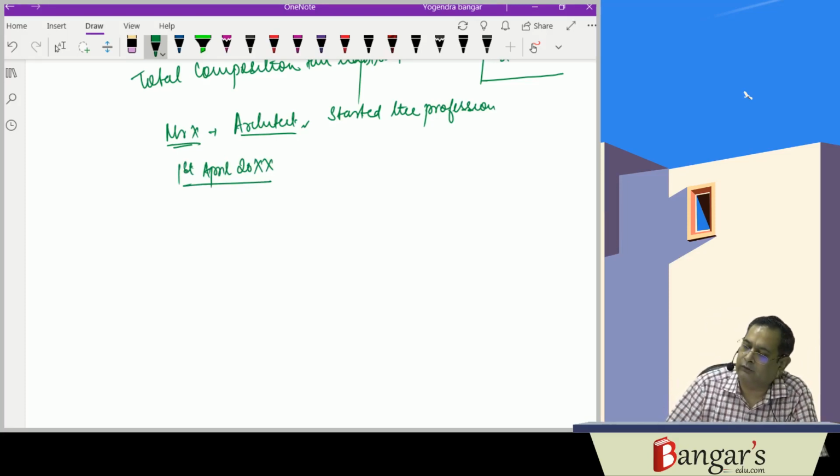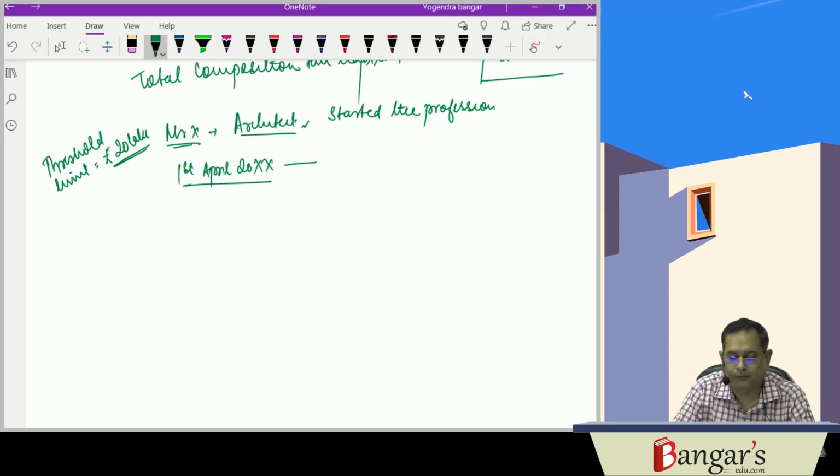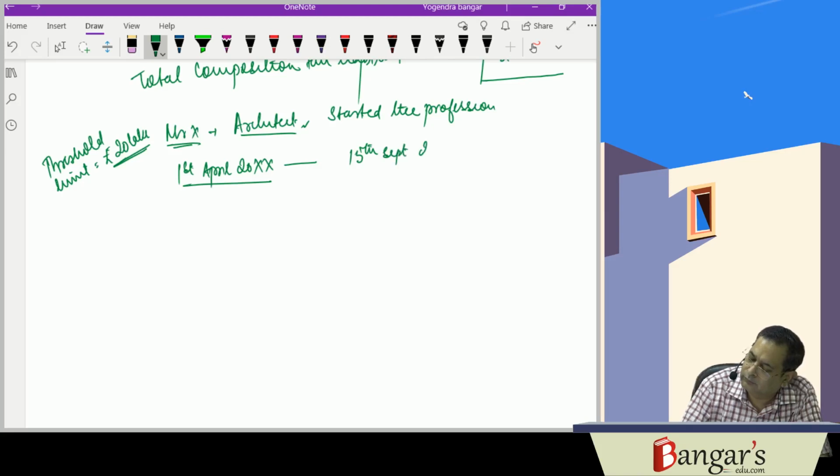Even for interstate service suppliers, registration is not compulsory up to the threshold limit of 20 lakh rupees. Now, for him, the threshold limit is, say, rupees 20 lakhs. From 1st April to 15th September, he reached the threshold limit of 20 lakhs. Then he applied for registration.